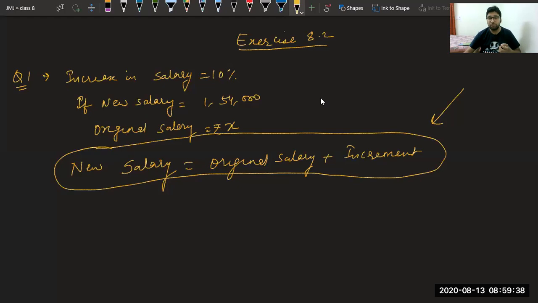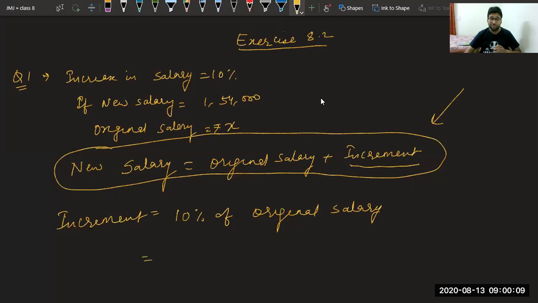We just have to keep in mind that new salary comes from original salary plus increment, whatever increment we have got. But this increment is a value. This increment is not a percentage. So first we will try to find the increment. And we all know increment is found on original salary. So let us find the increment value first. Increment is given by 10% of original salary, and we all know original salary is how much?